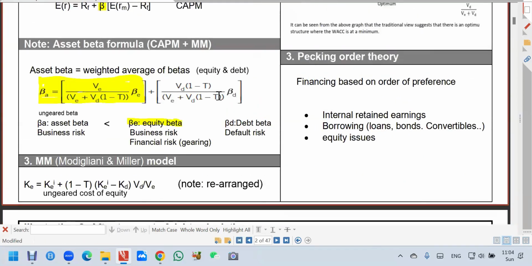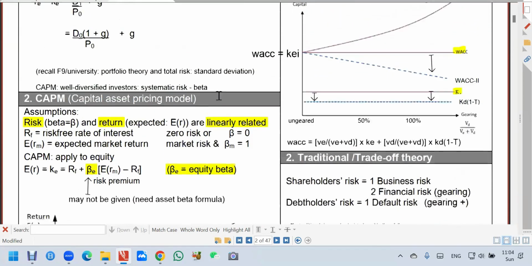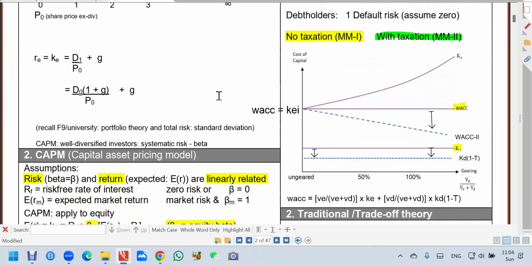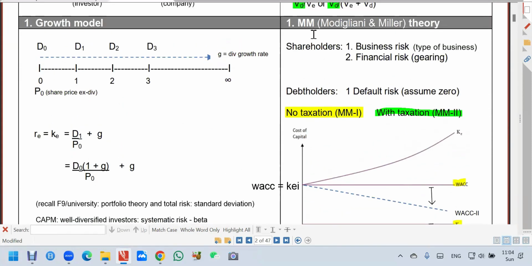The reason is whether it's Modigliani and Miller. Of course, we are talking about taxation. There's no point talking about no tax. So we always talk about if there's taxation because company pay tax. We know that in real life there are taxation.